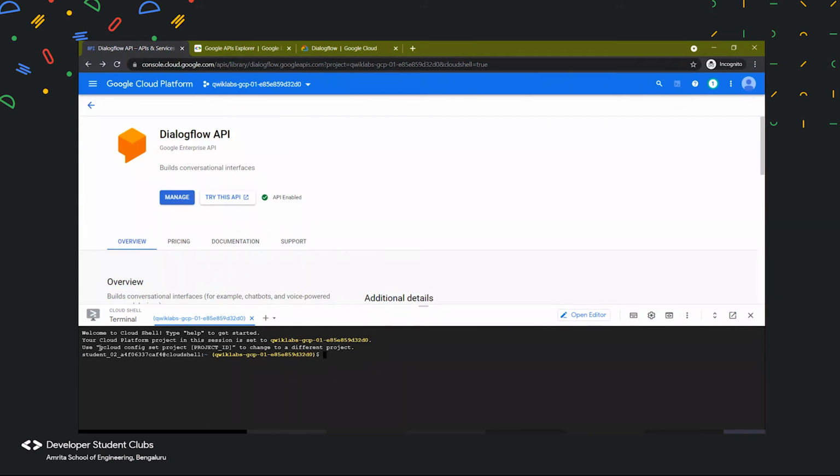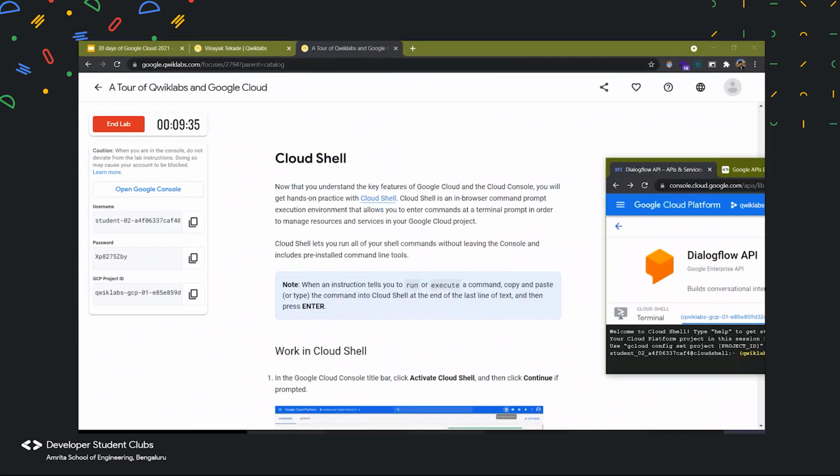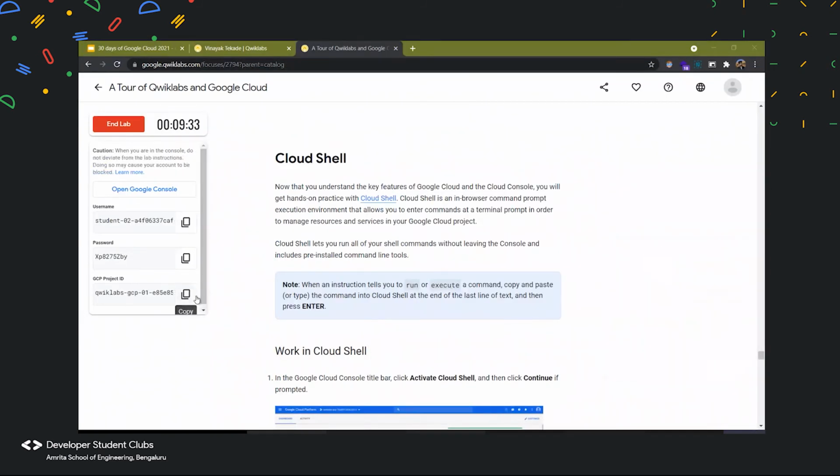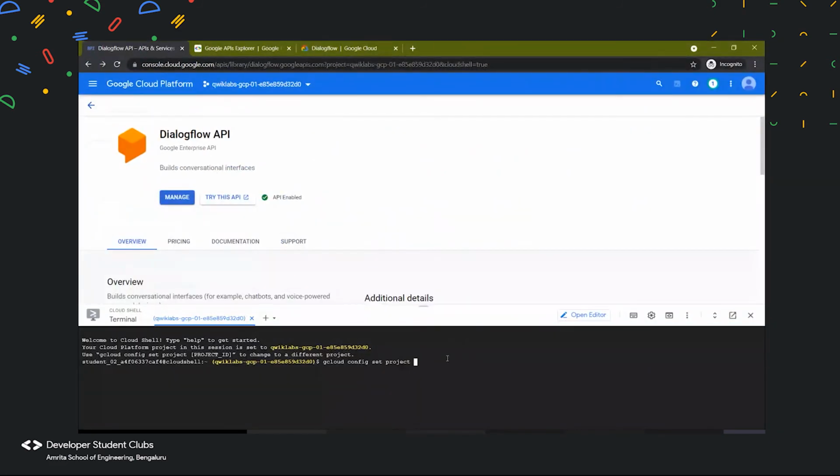In Google Cloud we have this very handy feature where we can just select the text which we want to copy and then leave it. It will be copied automatically, then simply press Ctrl V and it is over here. And then we need the project ID which we are in. So let us get the project ID from Quick Labs and just paste it over here.